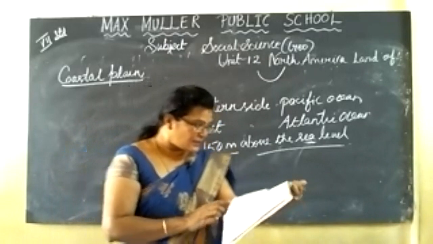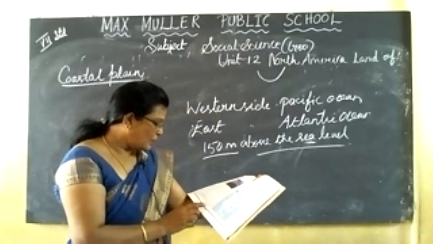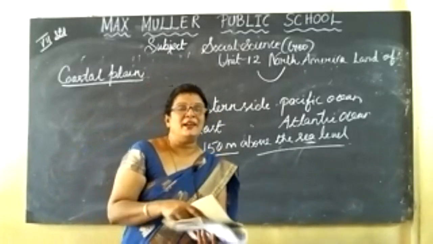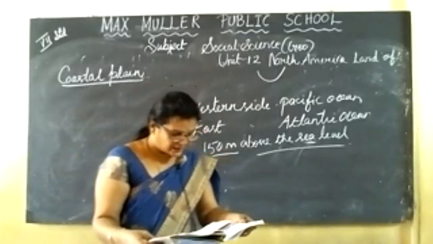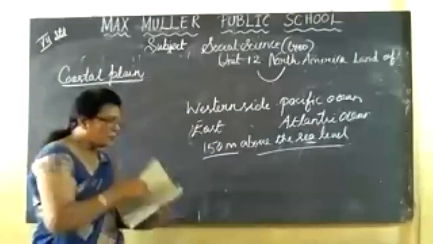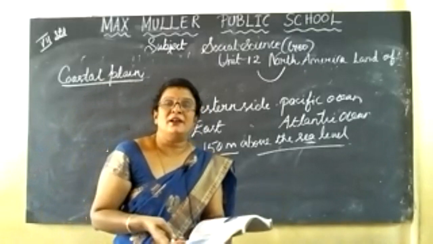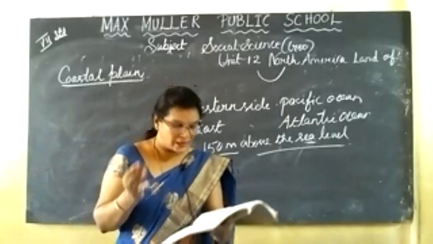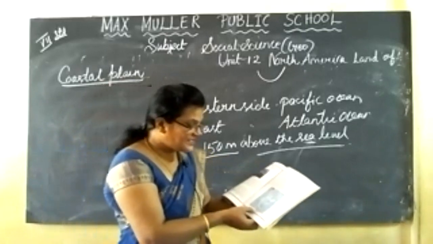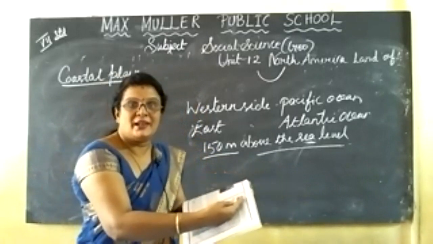The coast is indented by river mouths and bays on which many seaports are located. Okay, the coast is indented by river mouths, and we can see many seaports in this place. Okay, this is about the coastal plain. Again, I am telling you North America has a long extended coastline, except in the south, where we can see the Isthmus of Panama. There were no water bodies compared to North America.